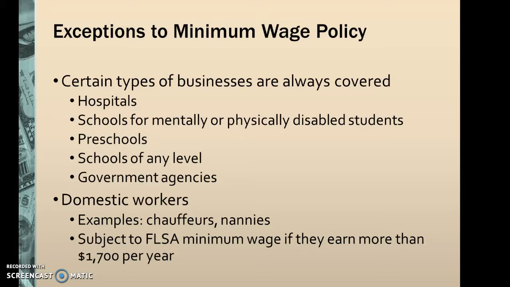Exceptions to the minimum wage policies are that certain types of businesses are covered, and some examples are hospitals, schools at any age level, government agencies, and domestic workers, which would be chauffeurs and nannies, and are subject to FLSA minimum wage if they cannot earn more than $1,700 per year. And this is covered on page 84 in your book.